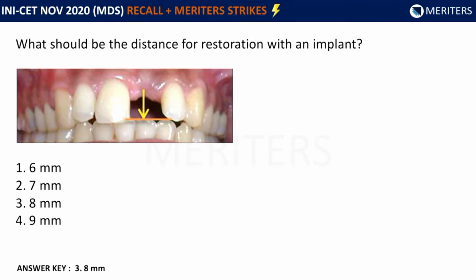The question is, what should be the distance for the restoration with an implant? So here they are asking us the restorative space.